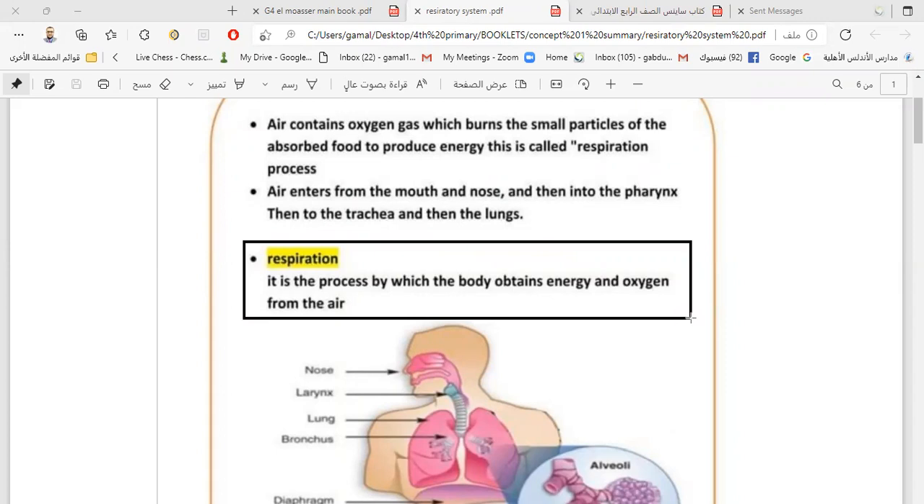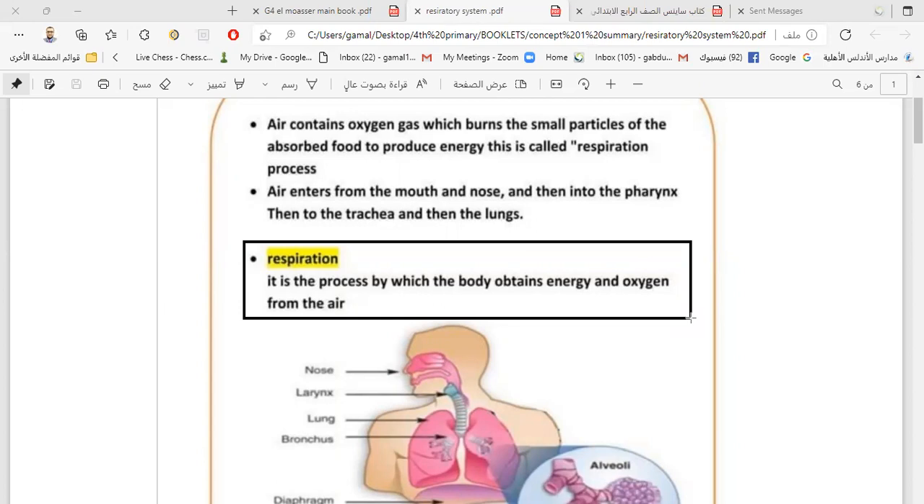How do we obtain energy? We obtain energy from the food. How can we get energy from the food? By oxygen. When the oxygen burns the food, you can get energy. So it is very easy. So we can say the respiration process is a process of obtaining energy from the food, by the help of oxygen, because oxygen burns the food and releases energy. So we will discuss the respiration and the respiratory system of the human.